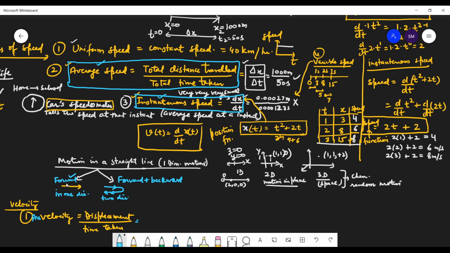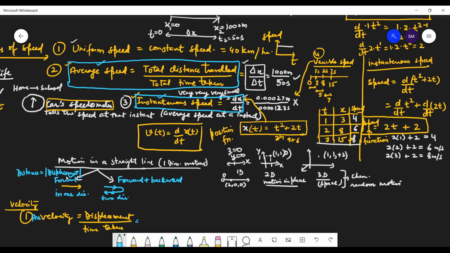Now when we are moving in one direction, forward direction, distance is equal to the magnitude of displacement. Put the two bars like a modulus sign, so that's magnitude.